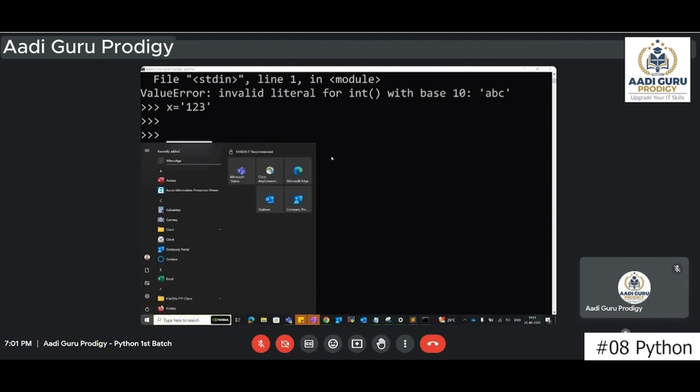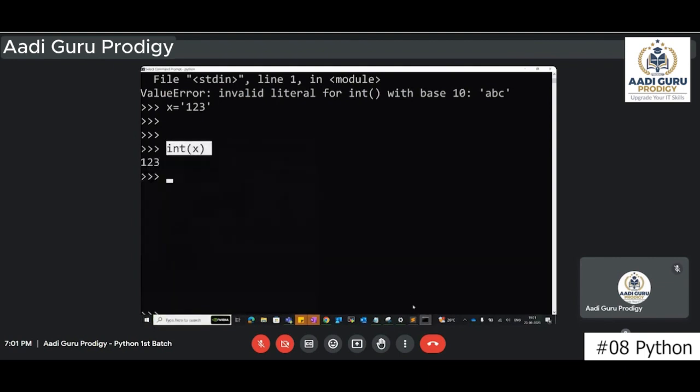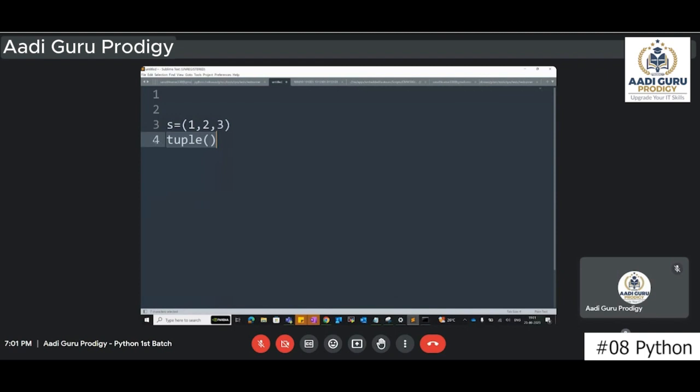Okay, so that's it, guys. That is about typecasting. Typecasting is nothing but converting from one type to another type. Whichever type you want to convert to, we have to pass the respective function name of that data type. Is it clear? Anyone has any questions?